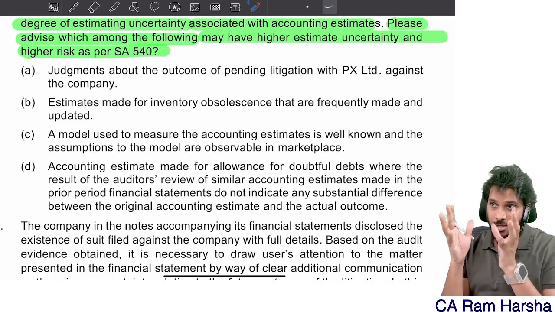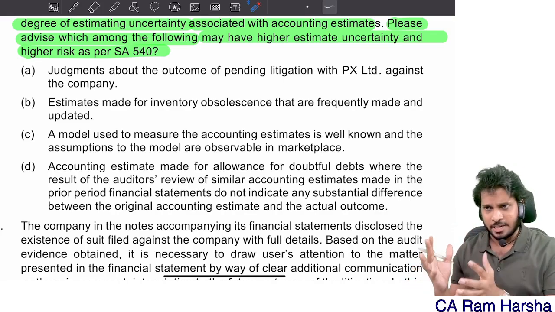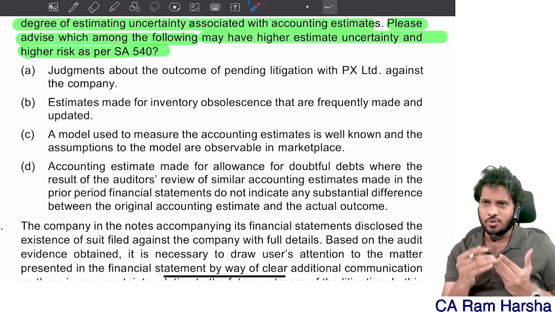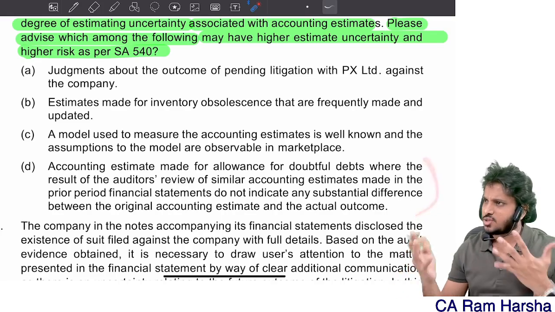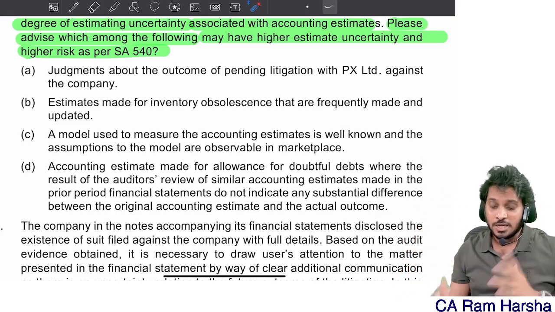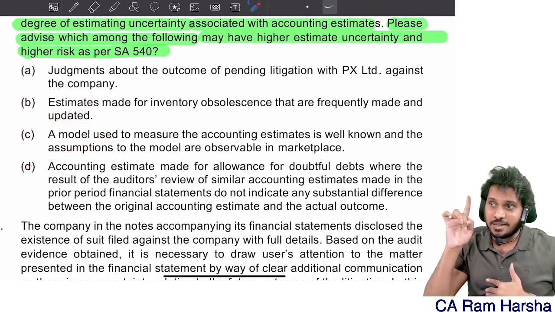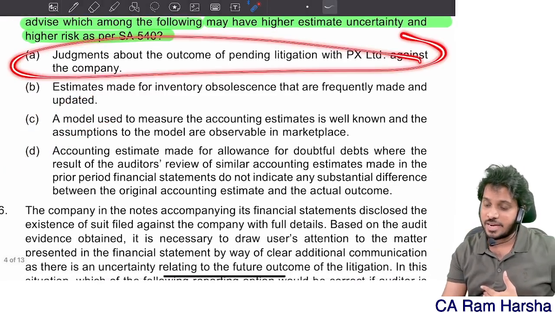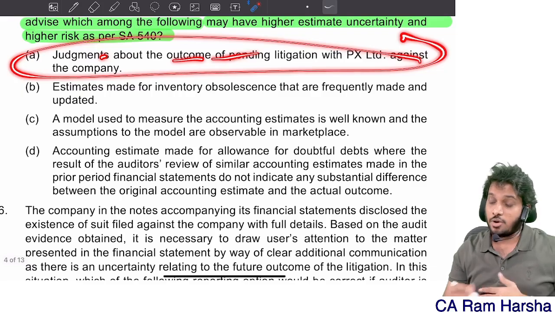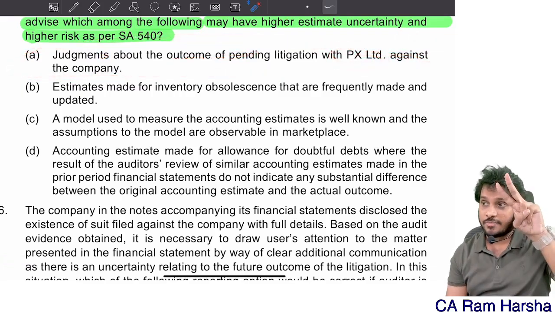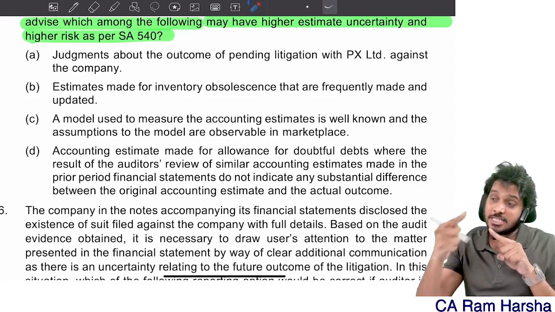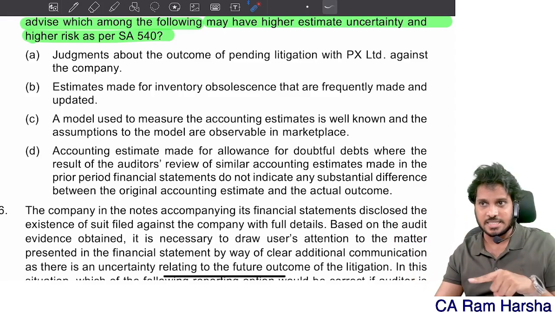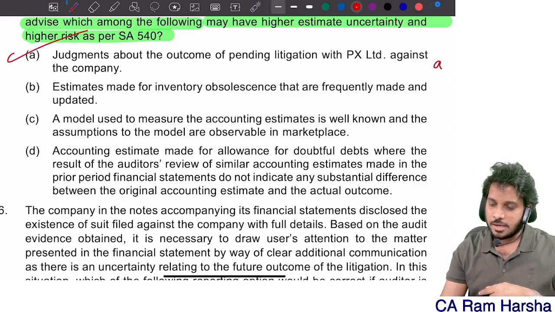Like allowance for bad and doubtful debts was 8%. Previously also when the auditor reviewed, there was not much variation found. So here also there is no significant risk from the auditor's point of view. So technically these three are not significant risk. So what is the significant risk? Judgment about outcome of pending litigation of 2.5 crore. That is a significant estimate involving high estimation uncertainty, significant risk. So the answer is option A.